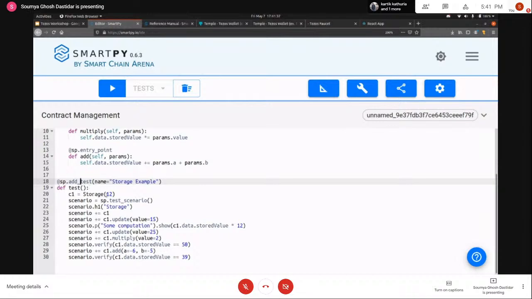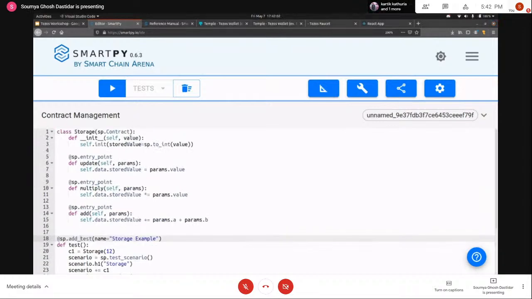And it is very important that you test your contracts before deploying, because once you deploy your contract to the blockchain, it is immutable, because you cannot change anything in the blockchain. Even the code that you have written is going to be immutable, in the sense that you won't be able to change it anymore without redeploying the contract. So you'll get a different contract address. So make sure that you test your contracts before deploying.